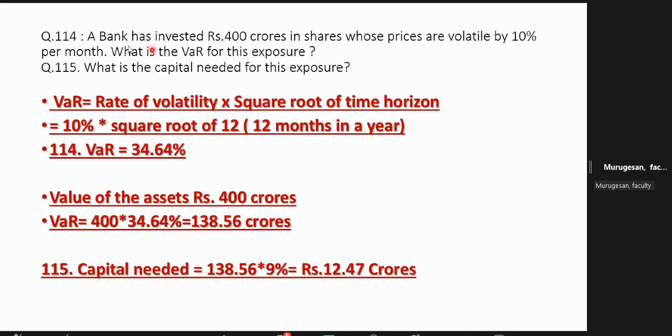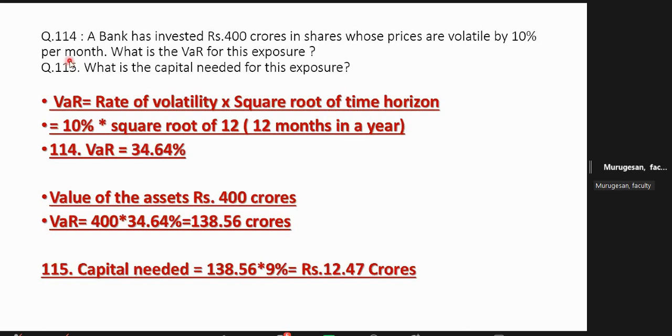Yes. So understood? If they are expressing per month, it means square root of 12. Agreed or not? If it is per month, we have to put square root of 12, and if it is per year, then also square root of 12 only. Yes, that is my doubt actually. Here, 10, no, the percentage will be the exact value, sir. Volatility cannot be per year, boss. Volatility is not measured per year. That is for other purposes. For the purpose of calculating VaR, the volatility will be for an interval, either per day or per week or per month. That's all. Not per year.